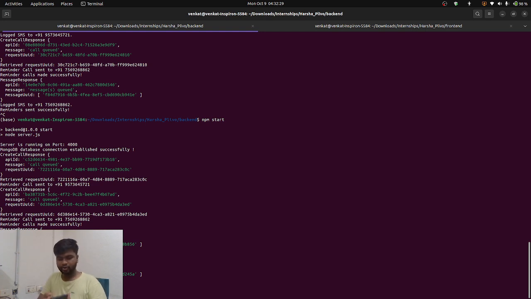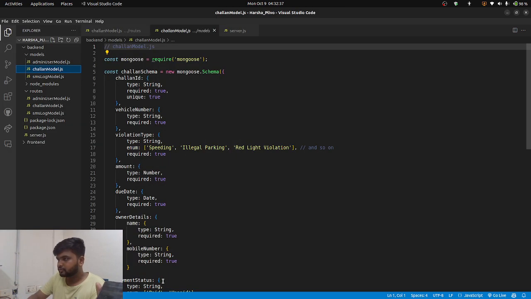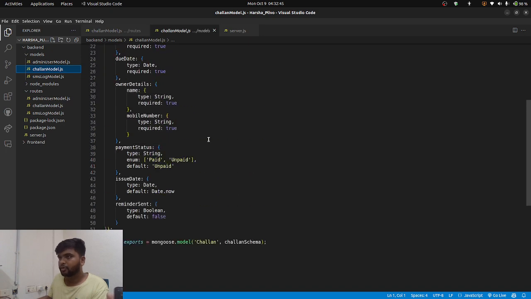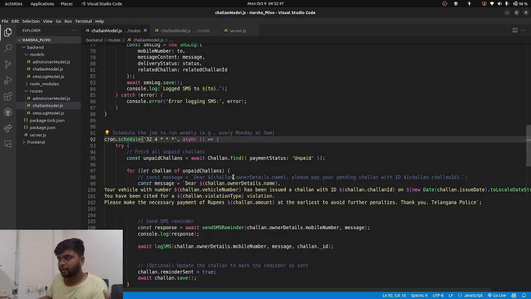let's say, so you can User has been issued a challenge with ID receive the listen the audio. 56,341 on the 9th of October 2023. You have been cited for a red light violation. Please make the necessary payment of rupees 150 at the earliest to avoid further penalties. Thank you. So if you see,